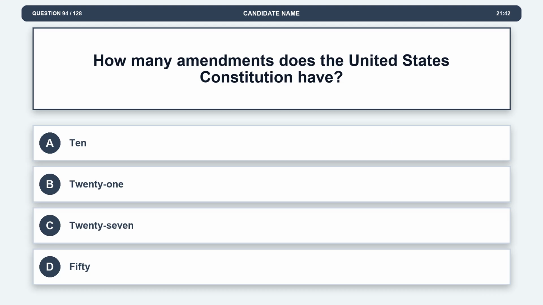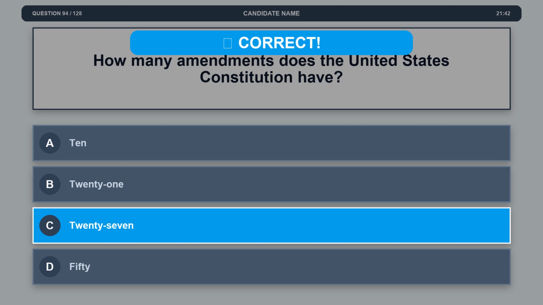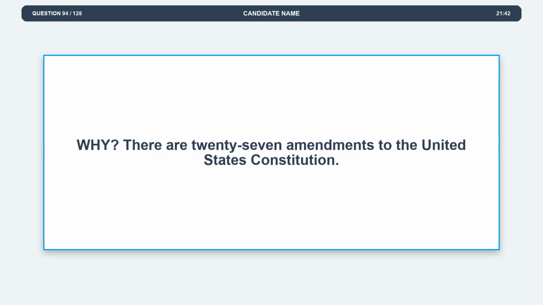Question 94. How many amendments does the United States Constitution have? Option A, 10. Option B, 21. Option C, 27. Option D, 50. The correct answer is option C, 27. Explanation: there are 27 amendments to the United States Constitution.